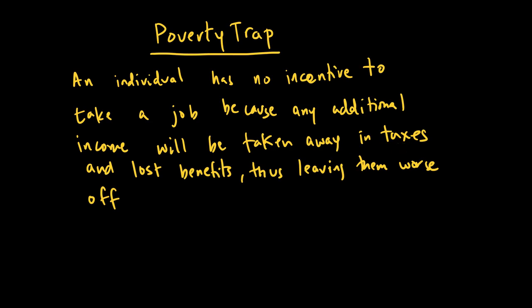So I may decide sometimes not to work. And if I don't work because my unemployment benefits are more comfortable than my after-tax and lost-benefit adjusted income, then there is what we call a disincentive effect. So disincentive in terms of people deciding not to work rather than working.